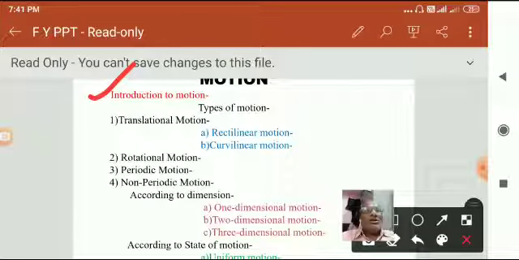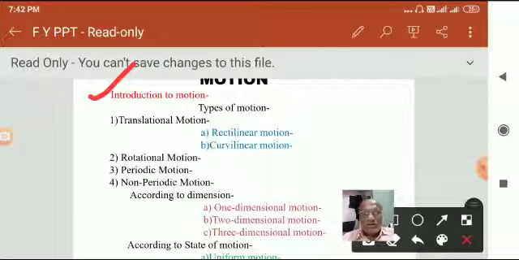For this we consider some examples, so from these examples you get a clear idea about the motion. Take the first example: scooters, cars, buses, bicycles are moving on the roads. Means we have selected vehicles which are traveling on the road. Now take the second example, that is a train moving on the railway track. Third is an aeroplane flying in the air. Fourth one is a ship which is moving on sea water, and the last one is water flowing in the river.